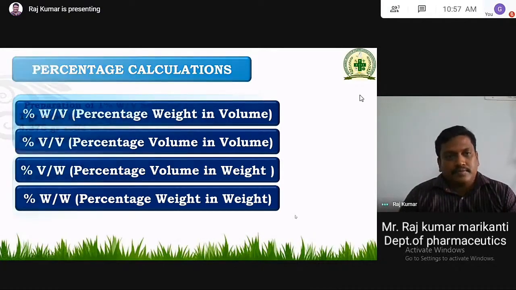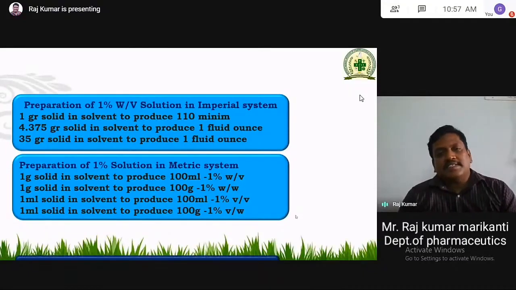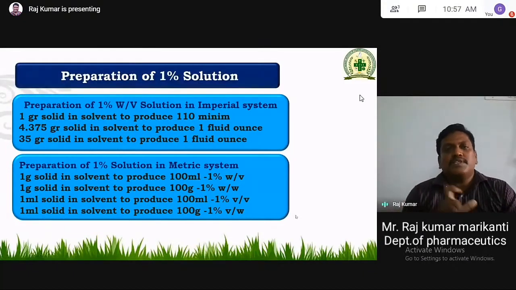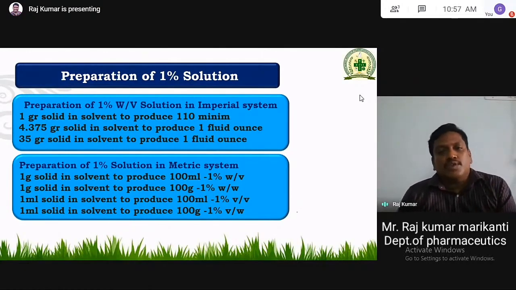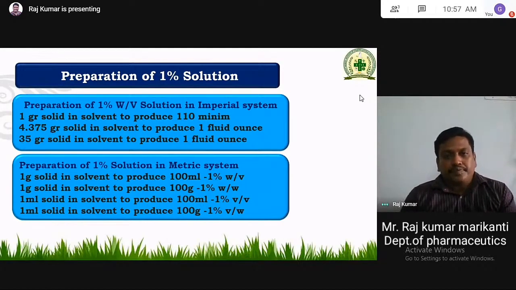So these are the standards. Preparation of 1% solution in both systems, we just look after these standards today. Preparation of 1% solution, weight by volume.